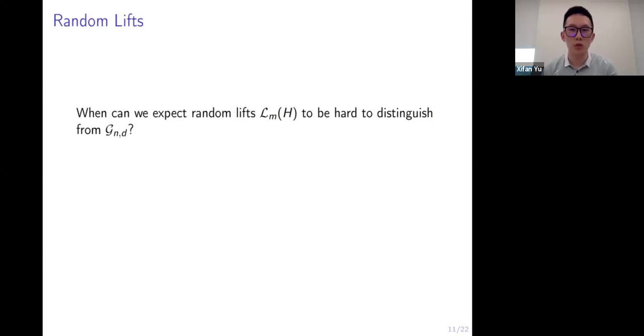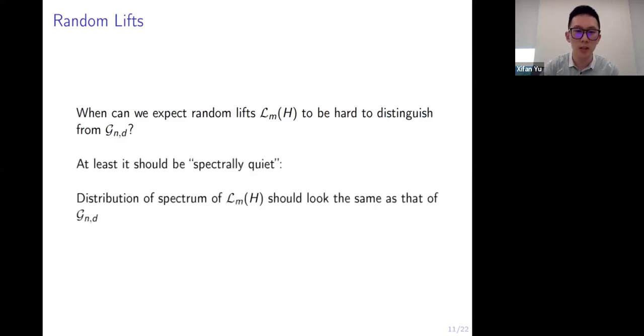But one question we need to address is when can we expect random lifts, denoted as L_M(H), to be hard to distinguish from the random regular graphs? We'll claim that at least it needs to be spectrally quiet, in the sense that the distribution of the spectrum of the random lifts should look the same as that of the random regular graphs. What do we know about the spectrum of random lifts and random regular graphs? It turns out both of these questions have been answered.